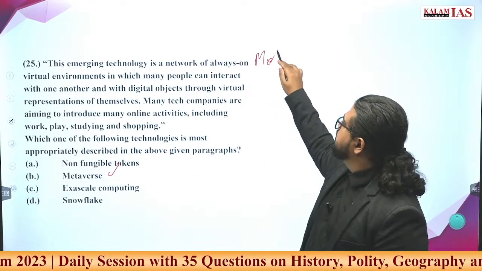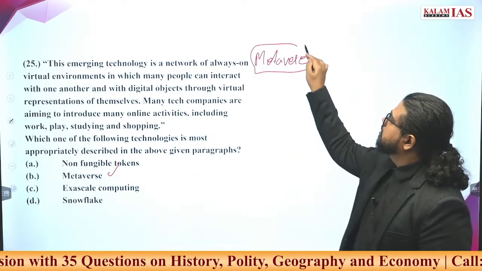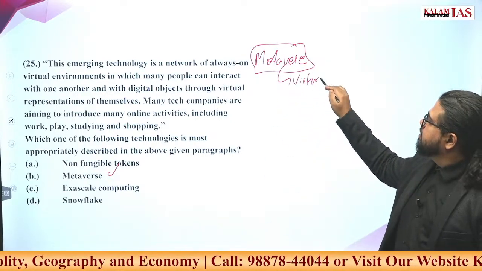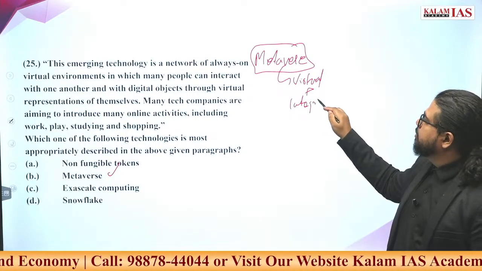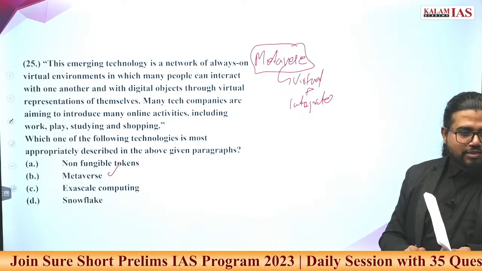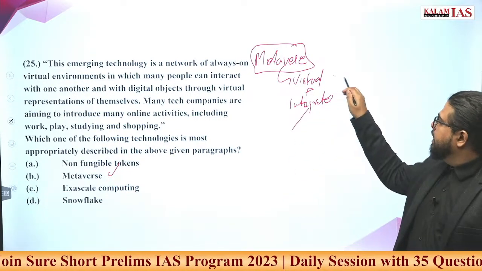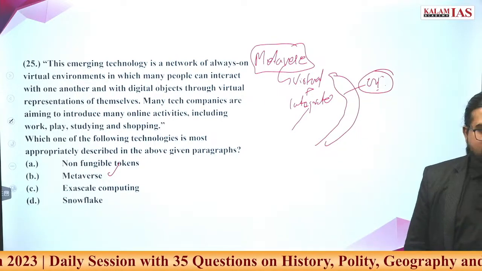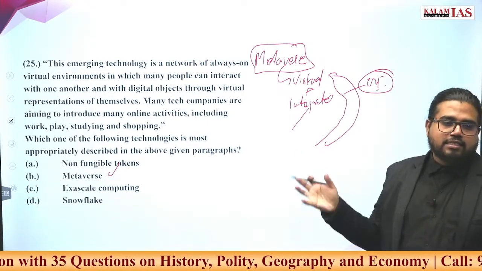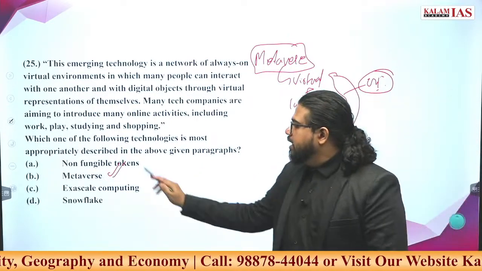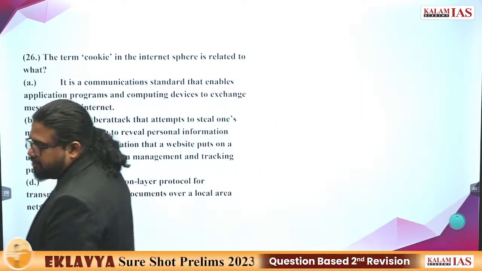Metaverse. What does metaverse do? Virtual environment. Plus it integrates all other data points, like accounts with different social media, with different virtual reality, augmented reality, all the system data. It integrates and creates a virtual identity for every activity, every individual, every person. So this collective integrated world system, we call it metaverse. The whole definition of metaverse is being given here. Answer here is metaverse. Answer the 26th question first.